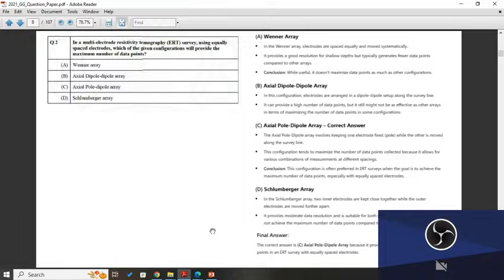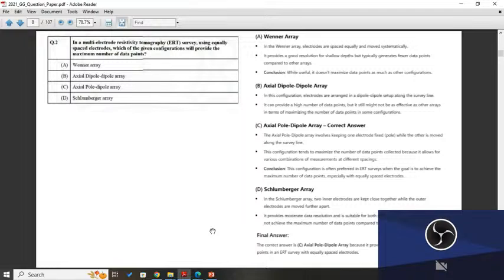Wenner array. In the Wenner array, electrodes are spaced equally and moved systematically. It provides a good resolution for shallow depth, but typically generates fewer data points compared to the other arrays. So this option cannot be the answer. Next is the axial dipole array. In this configuration, electrodes are arranged in a dipole setup along the survey line. It can provide a high number of data points, but it might not be as effective as the other arrays in terms of the maximum number of data points in some configurations.